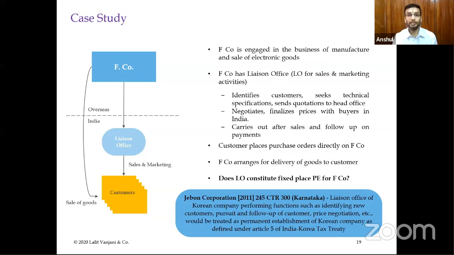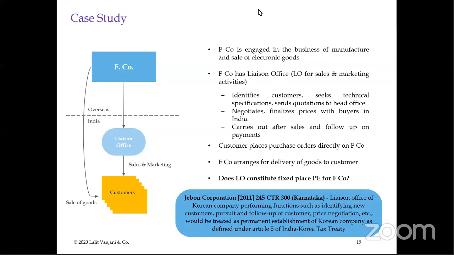Sorry, sir, I am not able to understand your language. Liaison office and the agency. I think the analysis was made as per the agency, whereas this should be treated as a liaison office, and then the conclusions are based on the establishment of LO. Yes. Okay, thank you, sir.